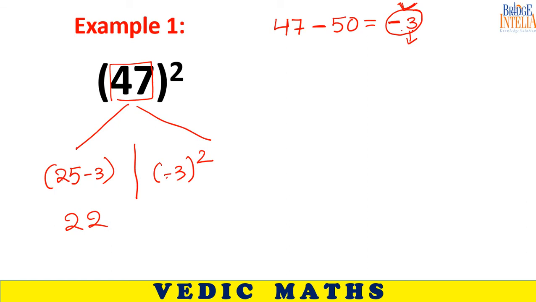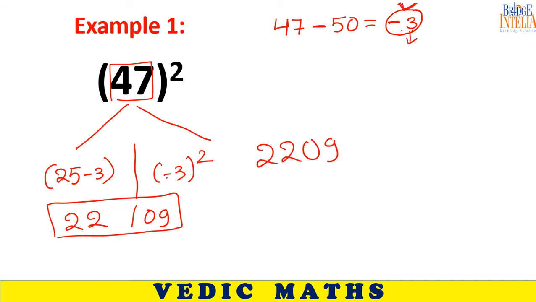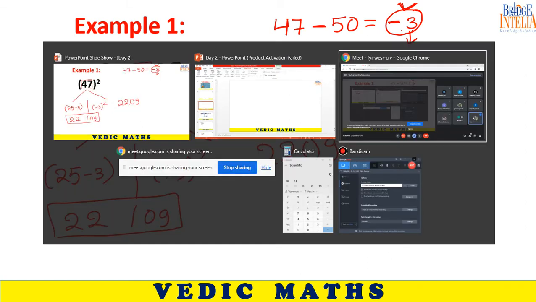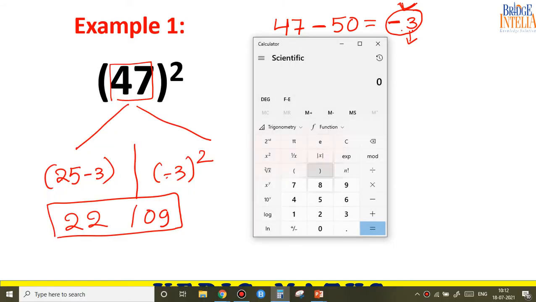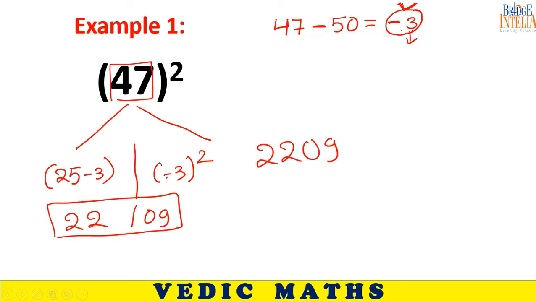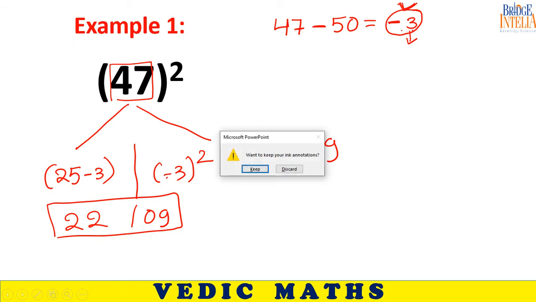What is minus 3 whole square equal to? Sir, 9. So instead of 9, you have to write a 2-digit number, 09. So this is the final answer. Let us verify. 47 square is 2209.